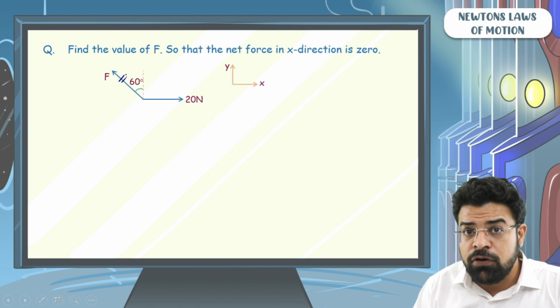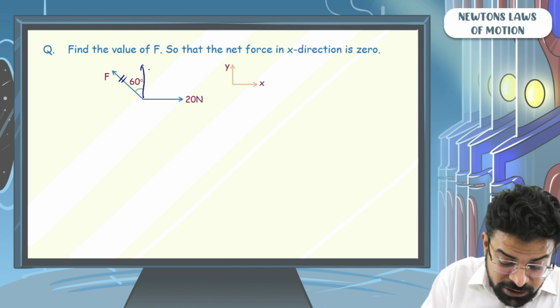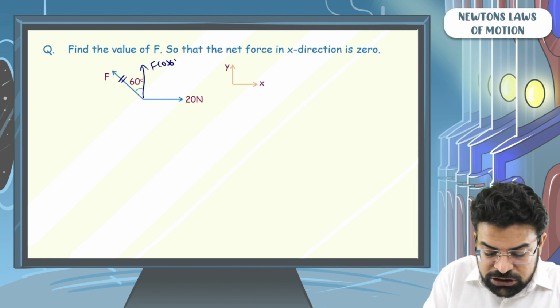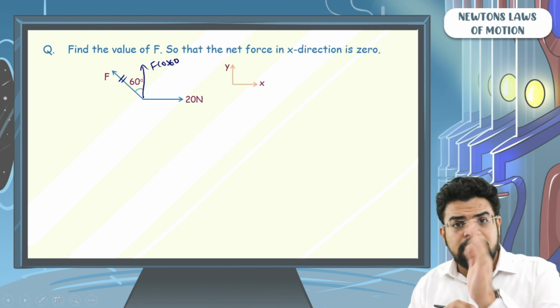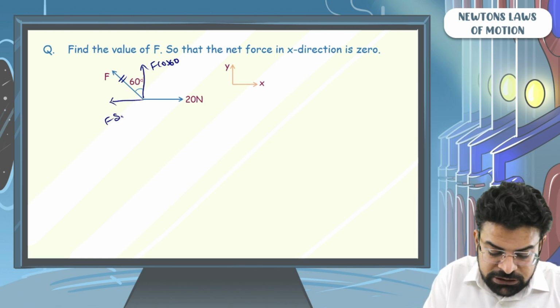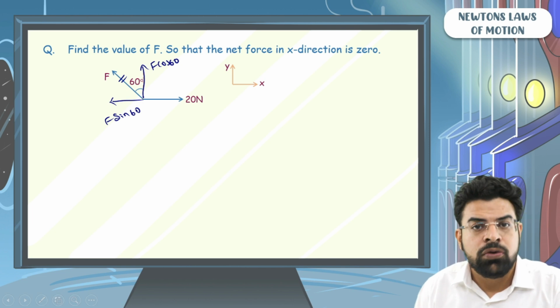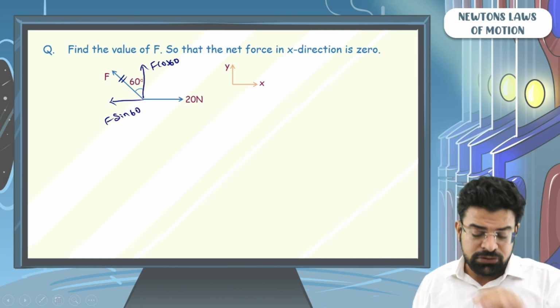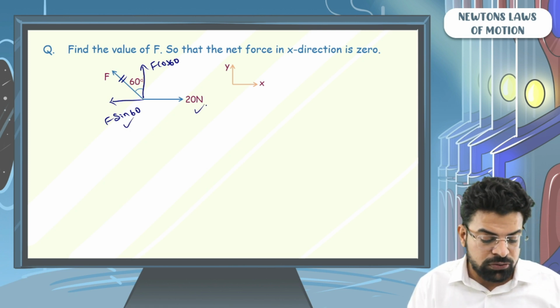One component of this force F, perpendicular to 20 Newton, will be F cos 60, and cos 60 is half. And the other component, anti-parallel to 20 Newton, will be equal to F sin 60. Sin 60 is root 3 by 2. So we want the net force to be 0 in x direction. So simply F sin 60 has to be equal to 20 Newton.